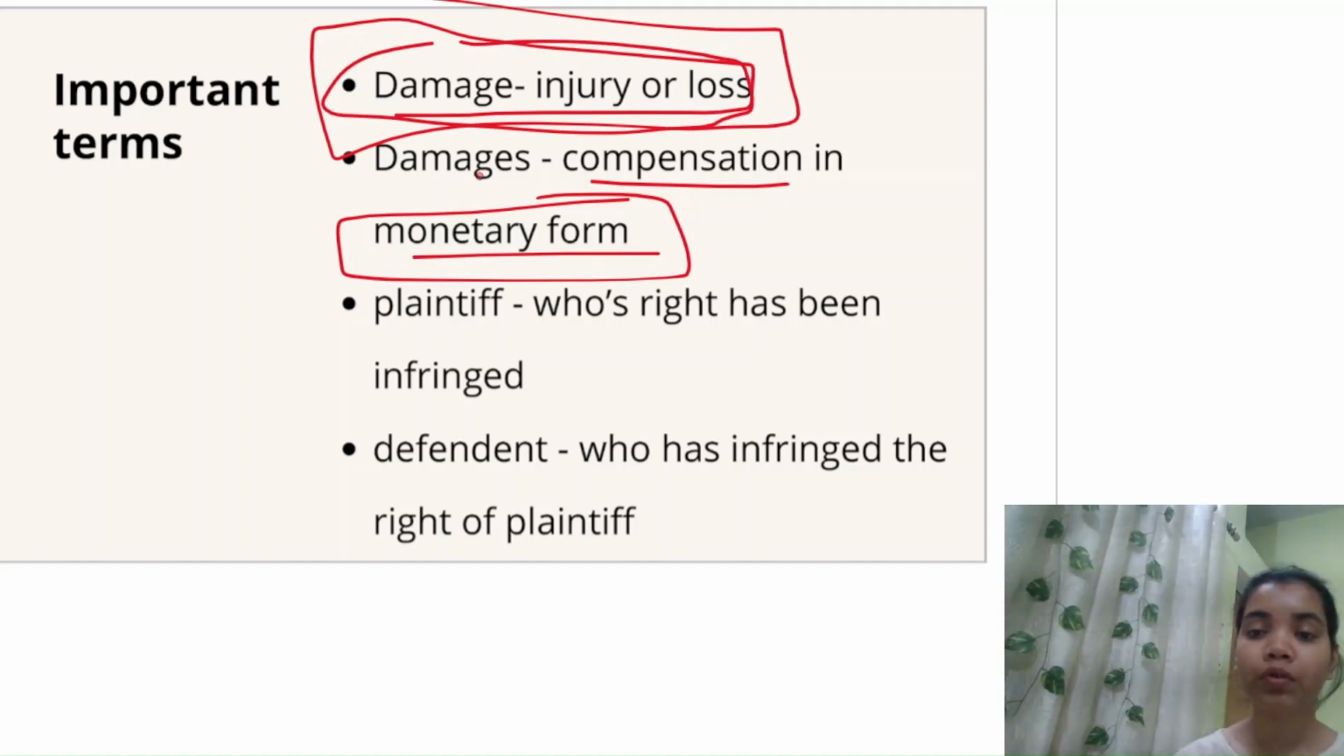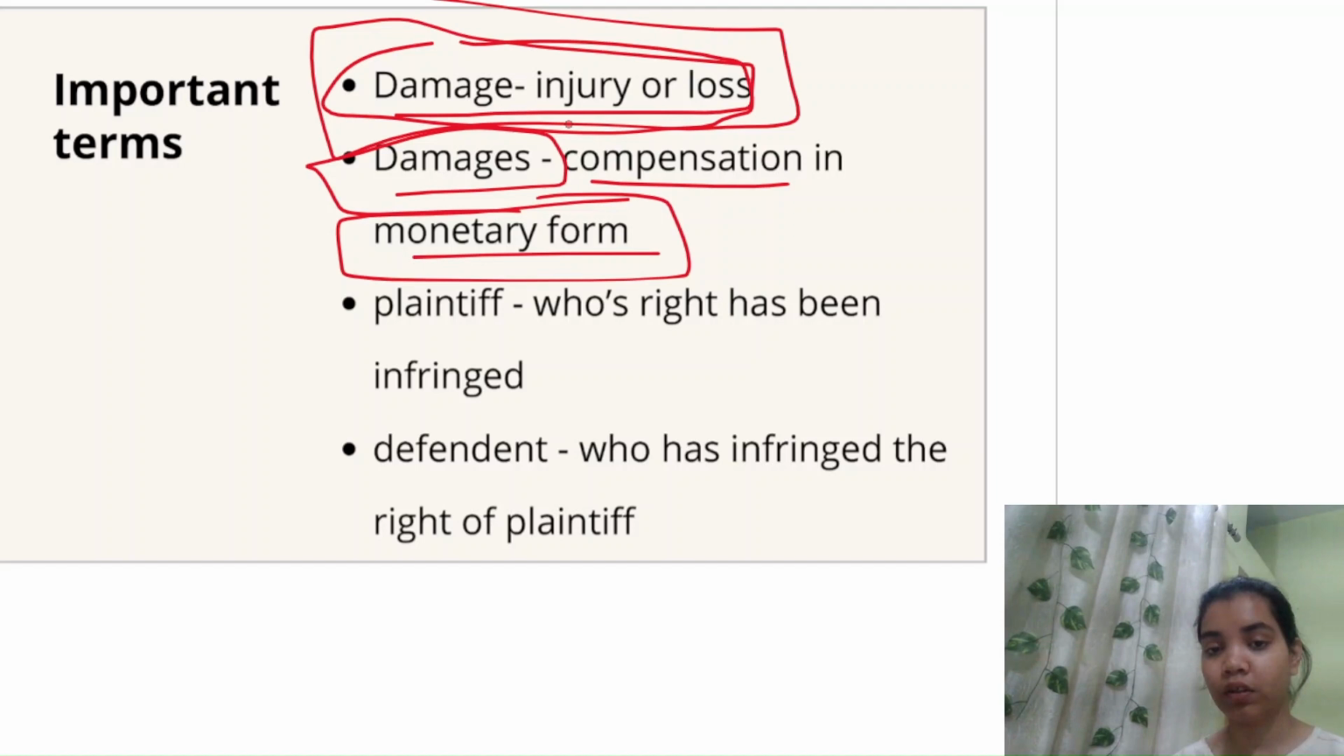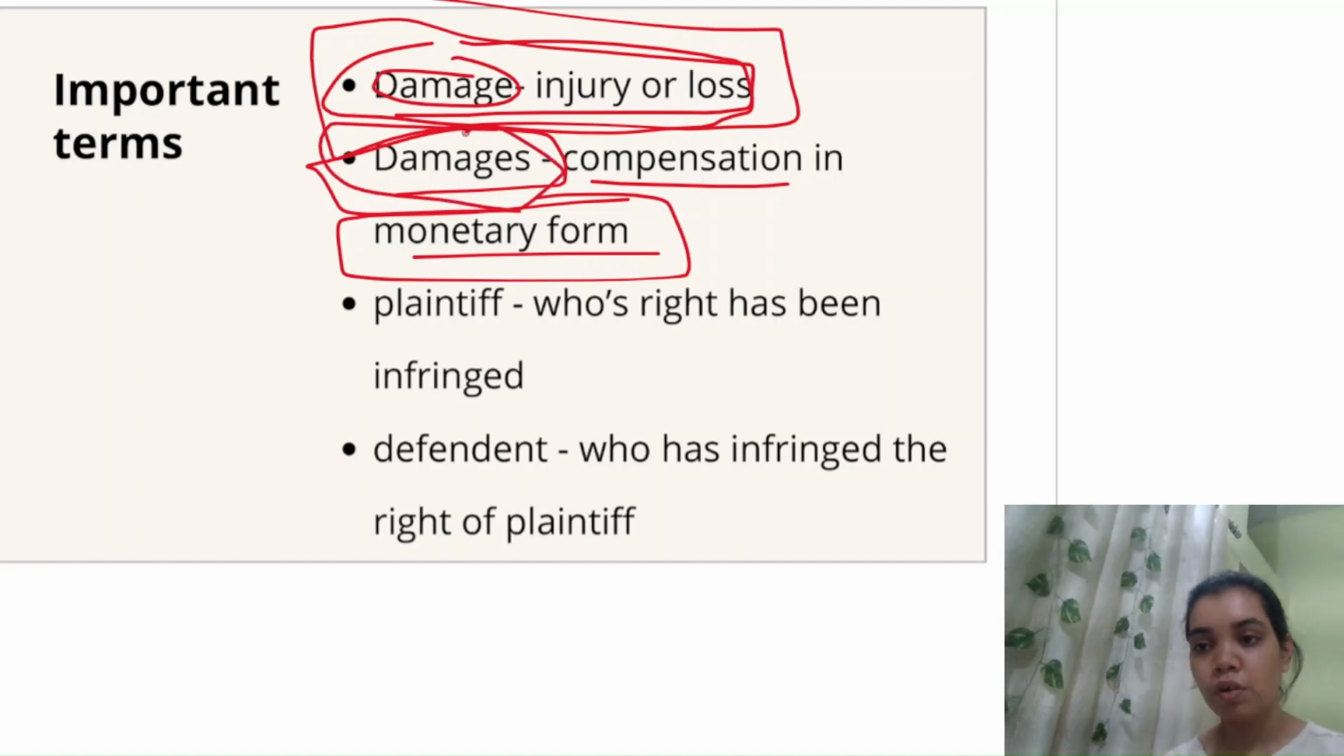If that person goes to a court and files a suit against you, then the court will give him a remedy in the form of compensation. That compensation will be in monetary form. Like if you are directed by the court that you have to give 50,000 rupees to the injured person, then that 50,000 rupees is damages. That is what damages means. The legal right that has been violated of the injured person is the damage done to him. Damages is the compensation you have been told to give to the injured person.